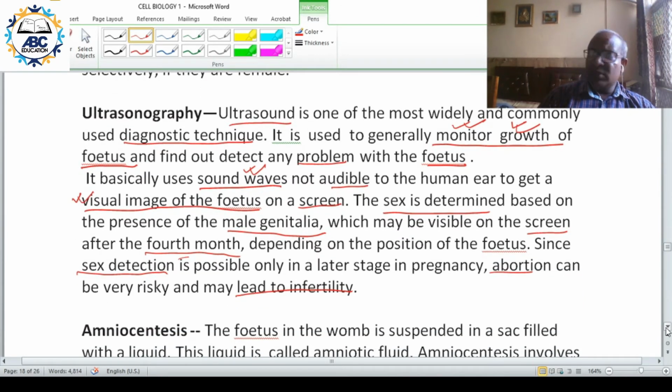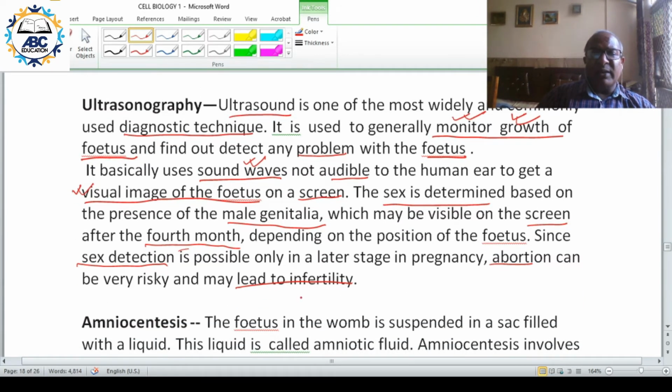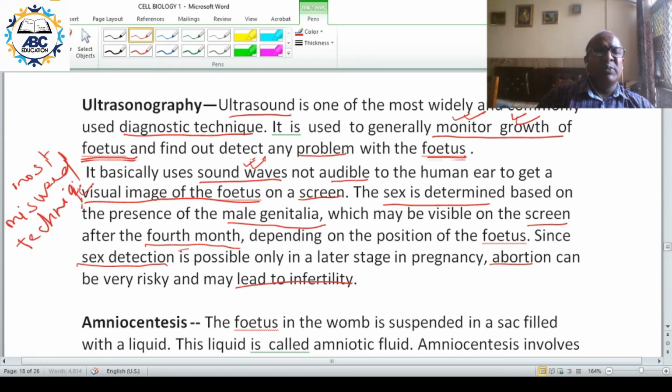But this is the most widely used technique, the most misused technique. The maximum misuse has been done through ultrasound.